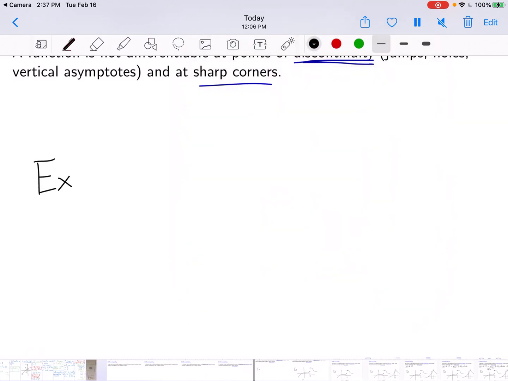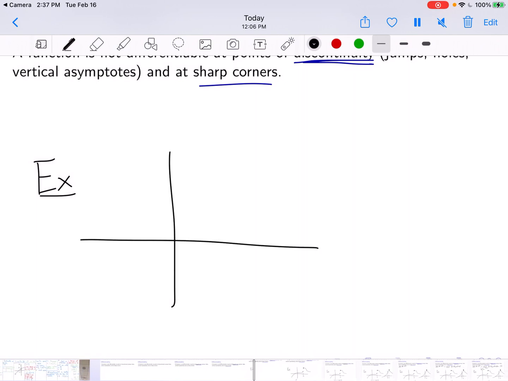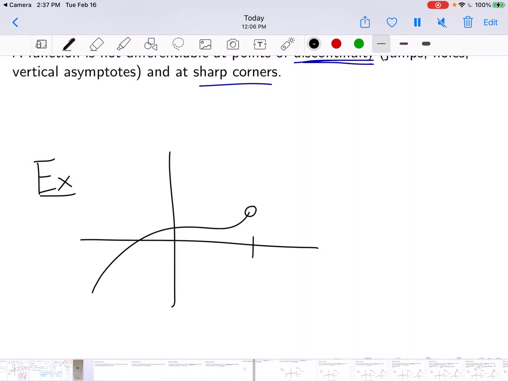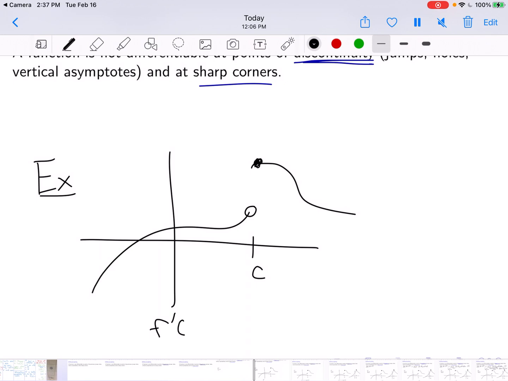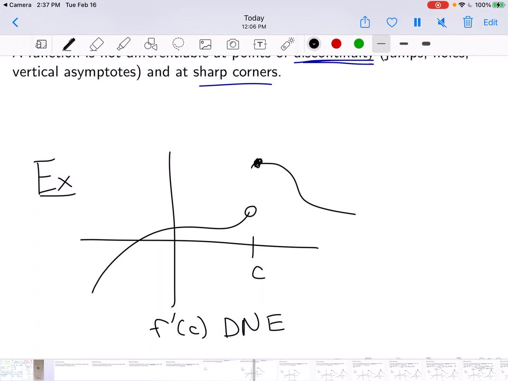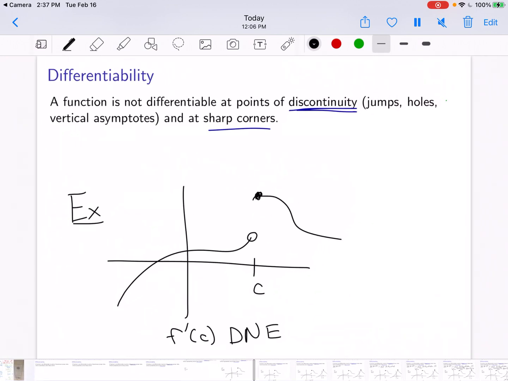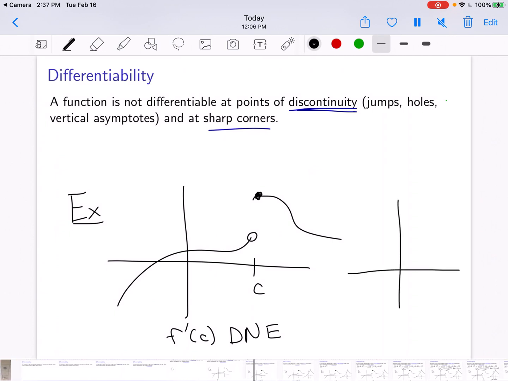All right, so let's jot down a couple quick graphs of what this looks like, so we have a pictorial idea of when a function is not differentiable. You might have something like this. Here at C, we might have a jump in that graph. So the derivative of this function at C does not exist. It exists everywhere else. We can take our derivative everywhere else, but at C, that derivative does not exist. It was discontinuous at C.